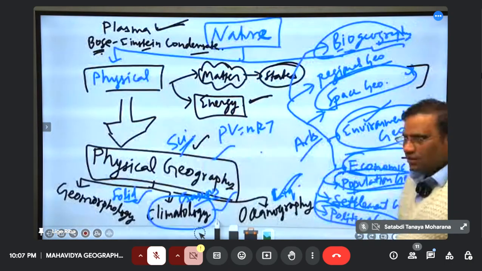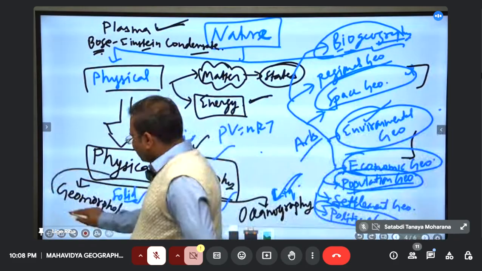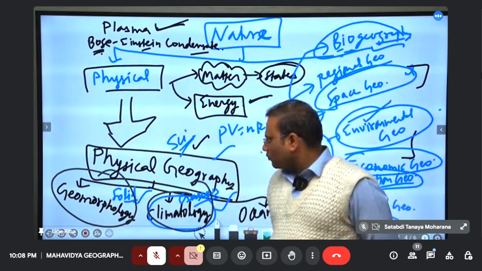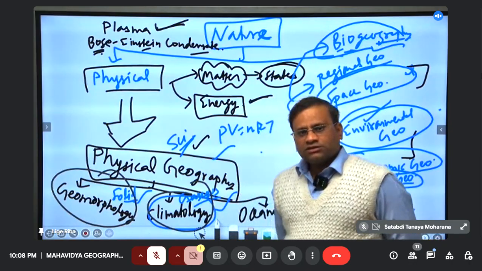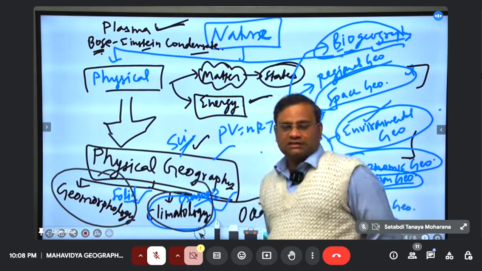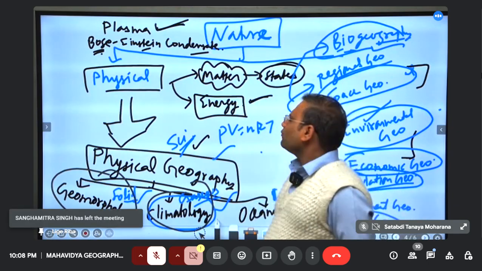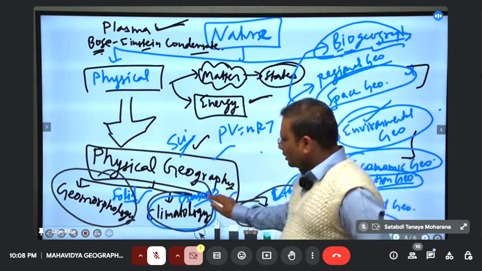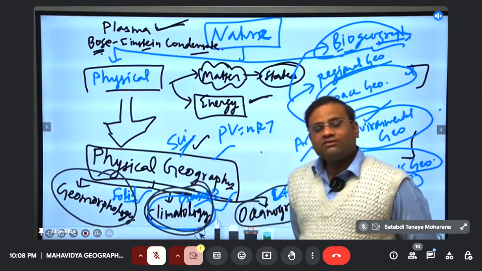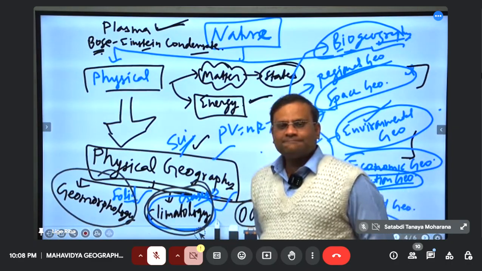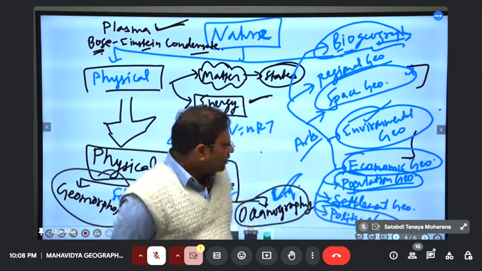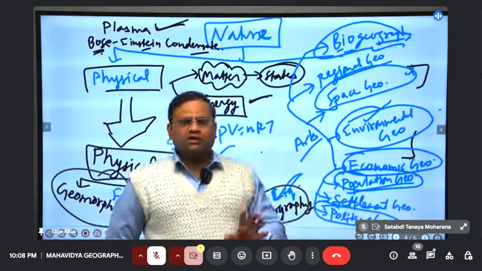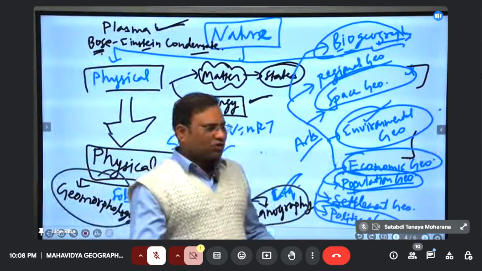Let's come back here. For each subject, there is a separate textbook. For climatology, there are many textbooks. D.S. Lal is a famous book for climatology, right? Similarly, geomorphology, Savinder Singh, a famous book for geomorphology and for physical geography also. Similarly, oceanography, many books. Strahler, a famous book. Trewartha, famous book for climatology. Many textbooks, right? So human geography, many books of Majid Hussain, population theories, one separate, human geography, separate book, economic geography, famous book,